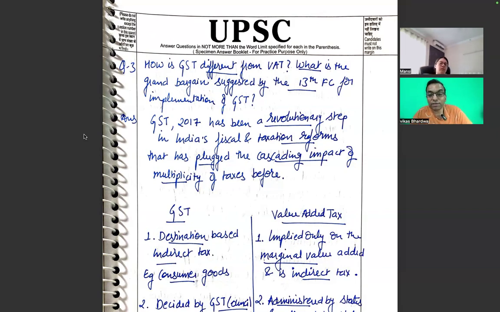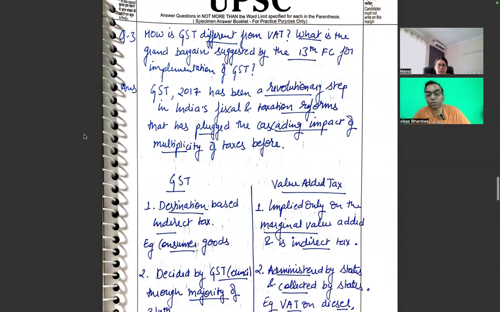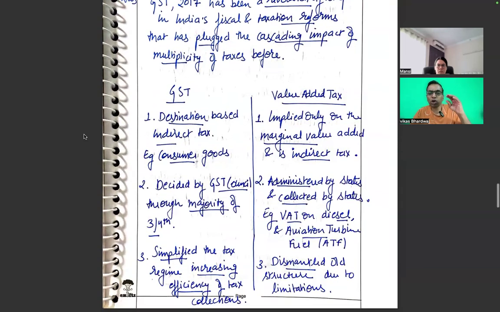So, GST 2017, a revolutionary step in India's fiscal and taxation reform that has plugged the cascading impact of multiplicity of taxes before. I think very simply written, very good. Slowly, slowly raise the power, as I am again suggesting in every answer, by bringing the name of a certain leader, I mean a certain economist or a certain textbook. That is the only way to raise the bar, keeping the language simple. So GST is a destination based indirect tax, value tax implied only on marginal value added, an indirect tax decided by the GST Council. I can't read what it is in the bracket. Council. I was also wondering.